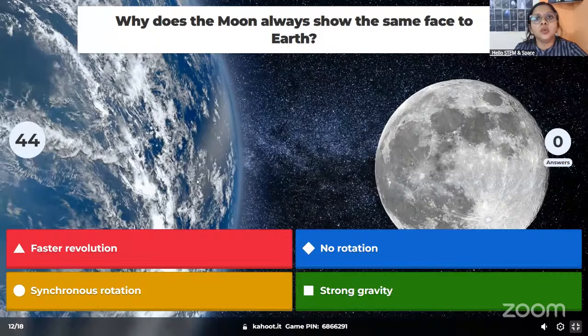Why does the moon always show the same face to Earth? Why do you always see one side or one face from the Earth? Is it because of the faster revolution? Is it because of no rotation? Is it because of synchronous rotation? Or is it because of strong gravity? Why do we see only one face of the moon?